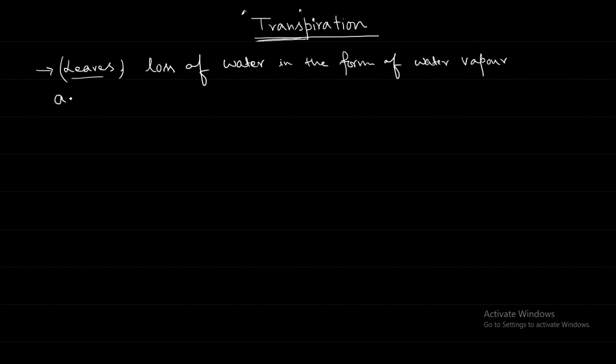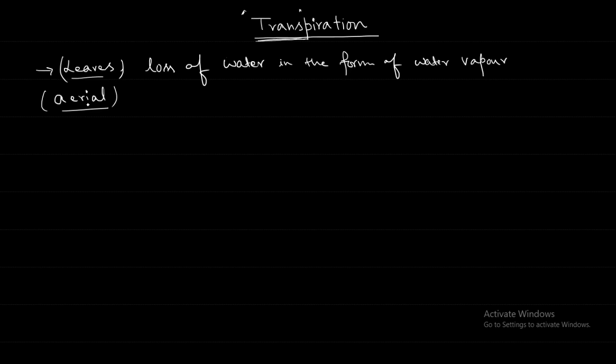Aerial. Aerial part of the plant means what? The part of the plant that is exposed to the air. Because we know that the plant is also under the ground. The root system is there under the ground, and the remaining, the stem, leaves, branches, all these things are above the ground. So whatever is above the ground is the aerial part of the plant. In this aerial part of the plant, there is a loss of water in the form of water vapor.